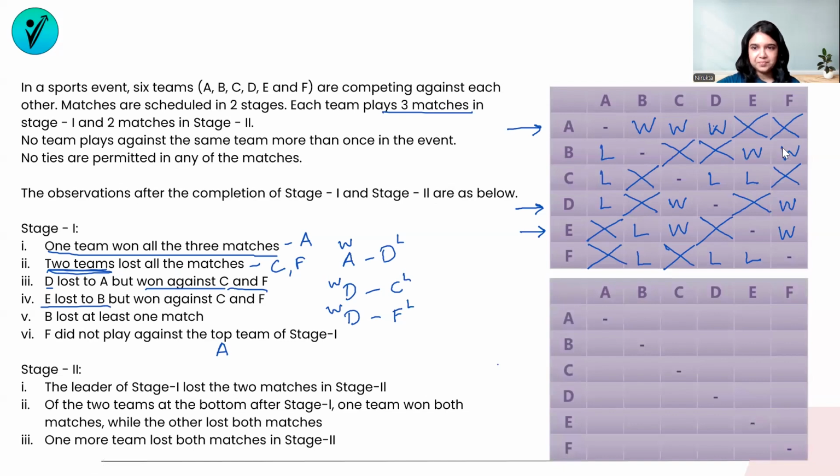Let's do that first. So A cannot play with B, A cannot play with C, A cannot play with D either. So the matches left for stage 2 in A are going to be with E and with F. Likewise, I will cross out these matches as well. So all the matches that are filled up in stage 1 will be crossed out in stage 2. Let's do that first, and then let's come back to the additional information here.